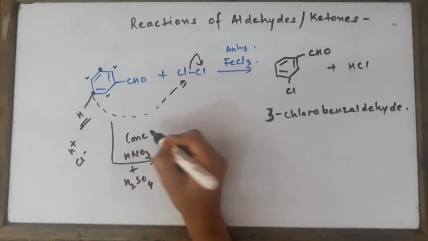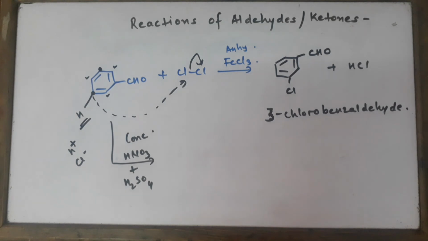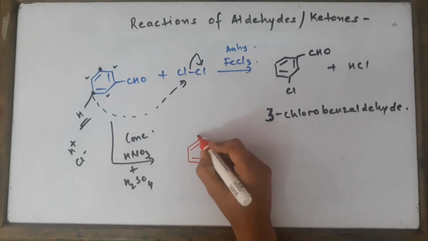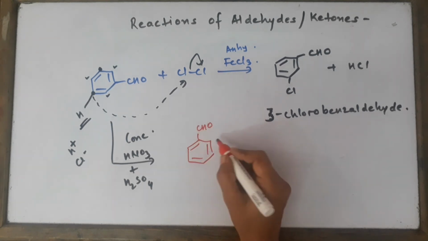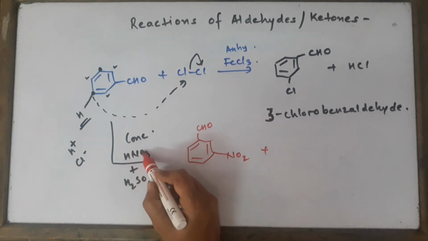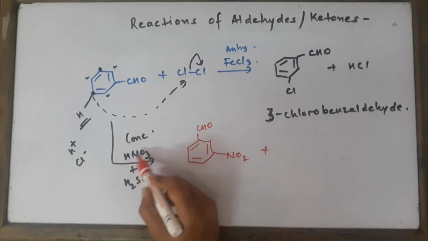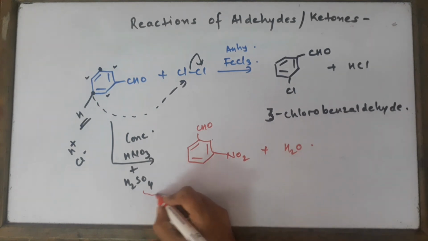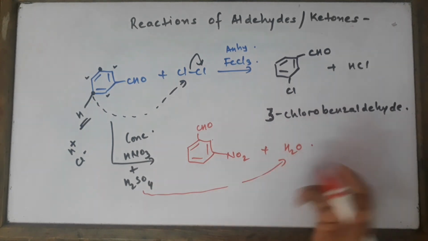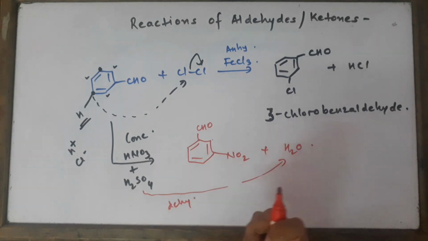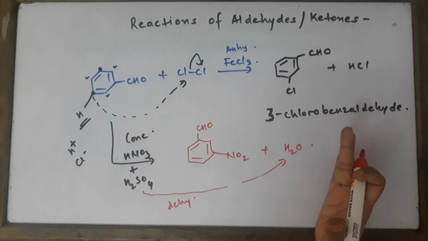What reaction am I doing here? It is concentrated HNO3 plus H2SO4. That's right, it's nitration. So I'm going to get meta-nitrobenzaldehyde as the product. So let's write meta, and from HNO3, NO2 has been taken. What is left is OH minus, and from here you're going to remove H plus, so water comes out. We all know the function of H2SO4 is to remove the water, because it's a very good dehydrating agent. It takes the water very quickly, absorbs it, and shifts the reaction equilibrium towards the right hand side.